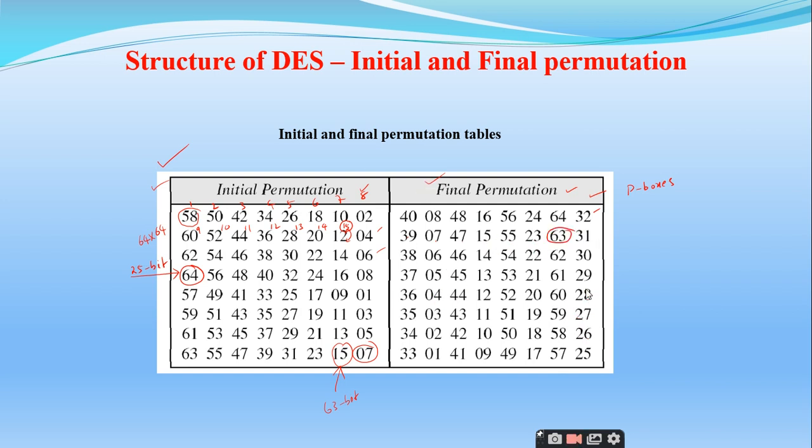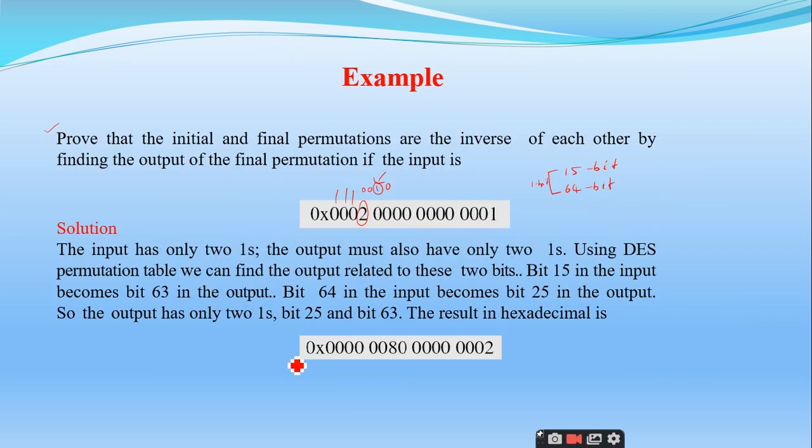What happens to the 64th bit? 25, sir. 25, right? So if I make this 25 and 63 in the output as 1, I will get the same text, which is equal to the original. So you can observe here that the initial and final permutations are inverses of each other, right? If it is clear, we can move to the other section.